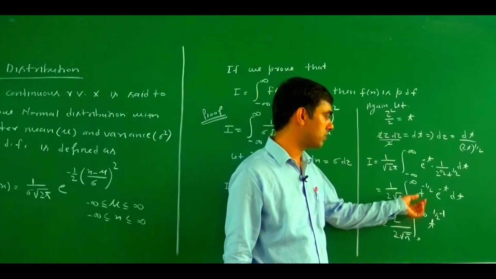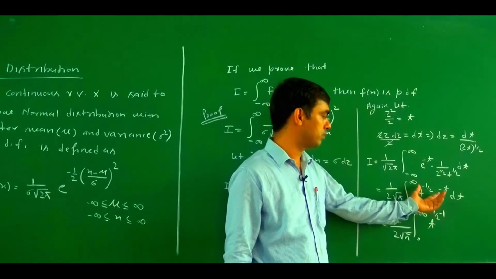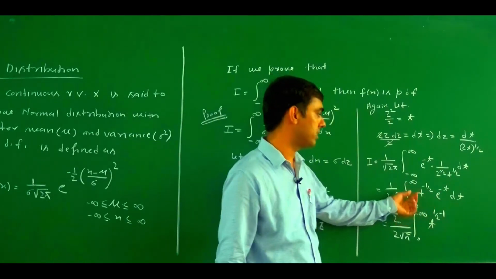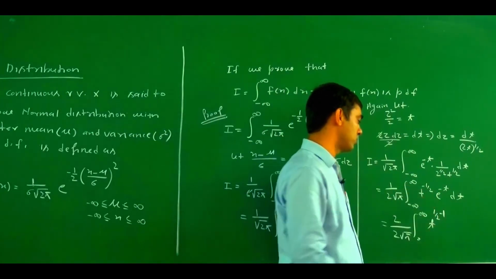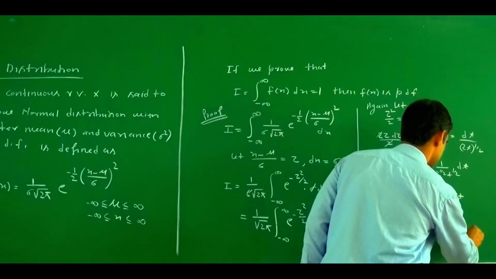There is a specific reason why we write it in this form: we try to express this integration in the form of a gamma function. That's why here we write t to the power 1 by 2 minus 1, e to the power minus t dt.